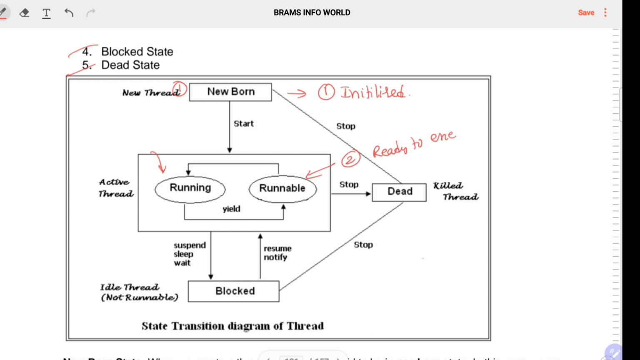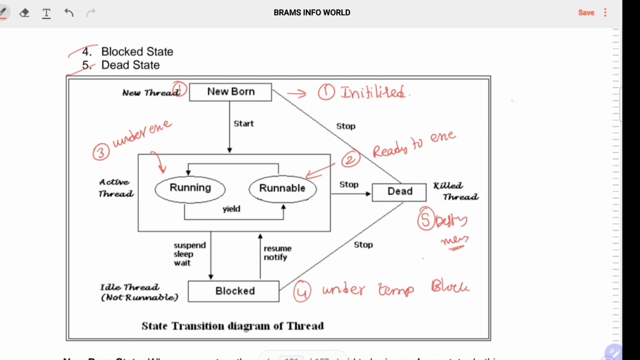Running state means under execution. And the fourth one we can call blocked state, which is temporarily stopped. And destroyed from memory comes under the dead state.